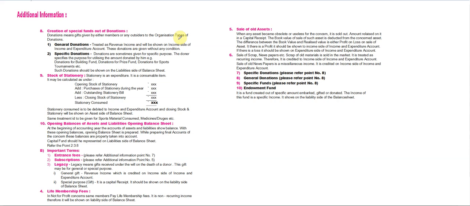Some adjustments. First, if the amount of liabilities has increased during the current year, such additional amount is to be added to the opening balance. But if the amount of liability has decreased during the current year, such amount is to be subtracted, means deducted, from the opening balance. Okay.